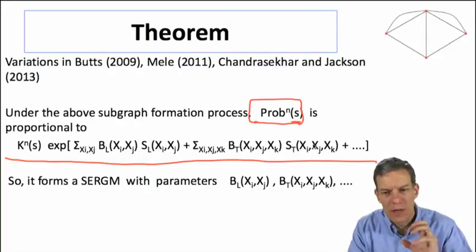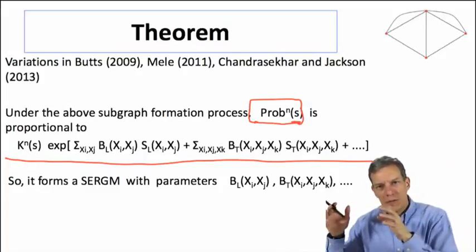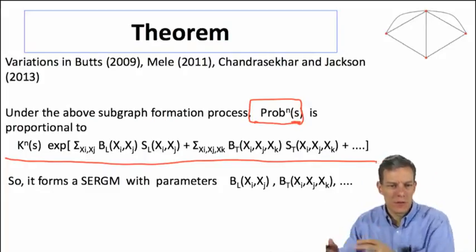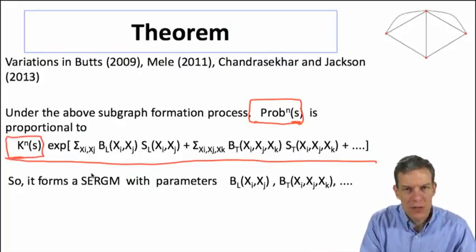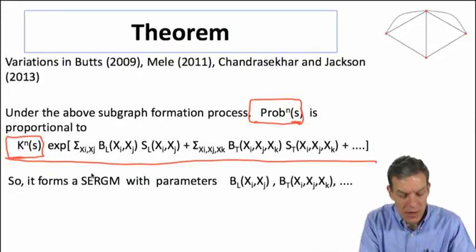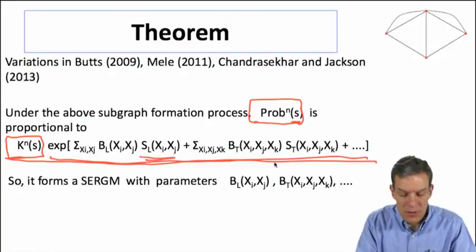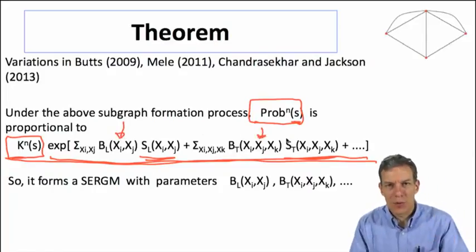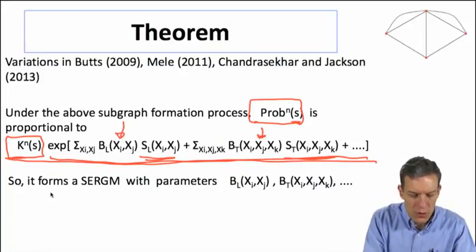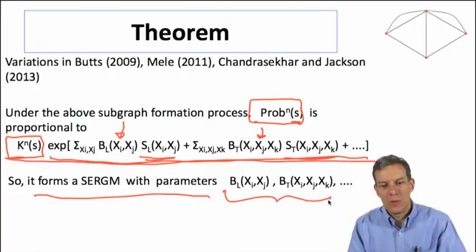So we say that the probability of seeing a given count of links, a given count of triangles of certain types, of cliques of certain types, is going to be proportional to this weighting factor K, which counts how many different configurations we could have had, times this exponential, where now we're multiplying each of the counts of the actual subgraphs times these B's, which represent the base probabilities. And so this forms an exponential random graph model with these particular weights, which are the base probabilities.